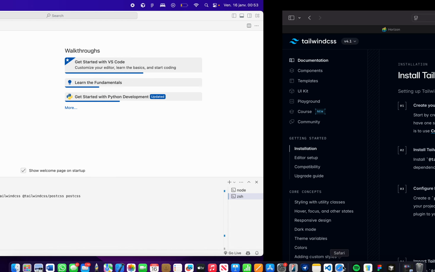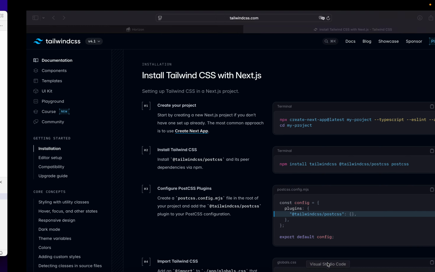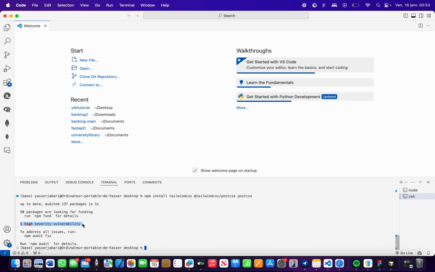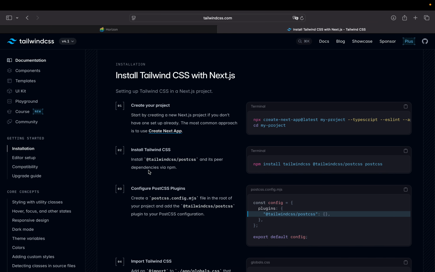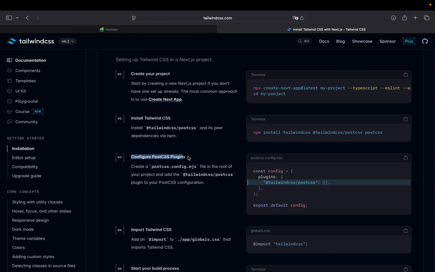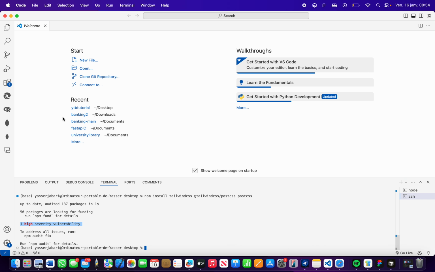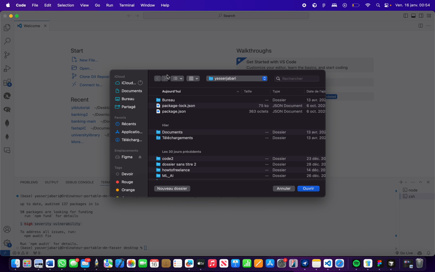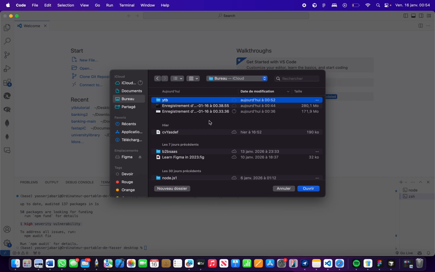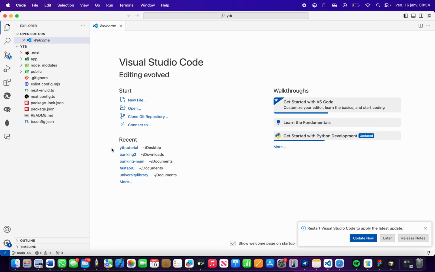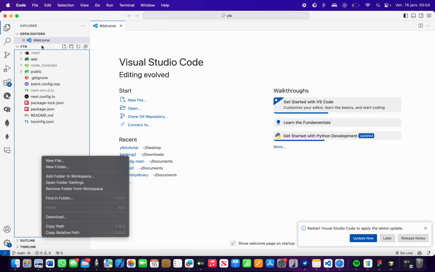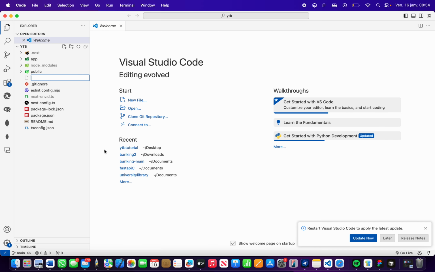Good. Oh, and again, this is normal, so don't worry about it. Configure PostCSS plugins. So copy this name. Yes, so I forgot, we need to open our project. Good. At the root of your folder, just create this new file, name it this.